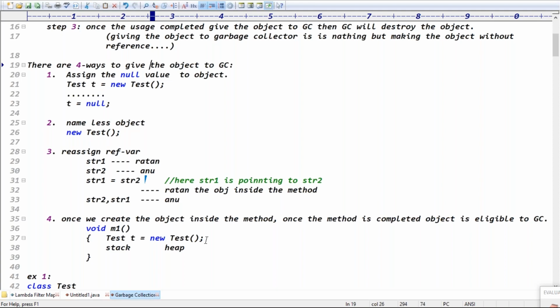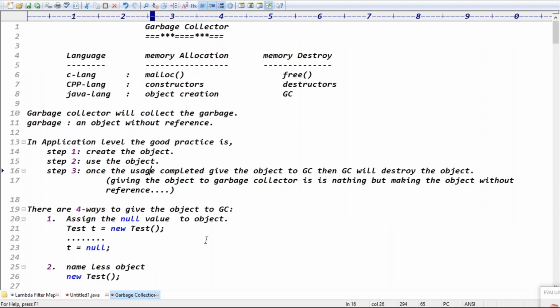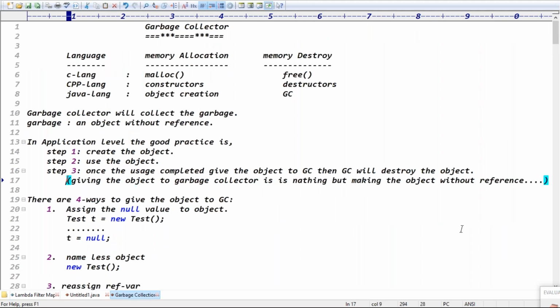What is the responsibility of the garbage collector? Sir, I think once the scope is completed, then the variable or object is eligible for garbage collection, right? Exactly, be it scope in main or a local method. If the method contains a huge amount of code, then in the middle itself you can assign the null value to that object. Even after processing is done, it's best practice to give that object to the garbage collector. Do we do it manually, or does the system do it? Automatically.